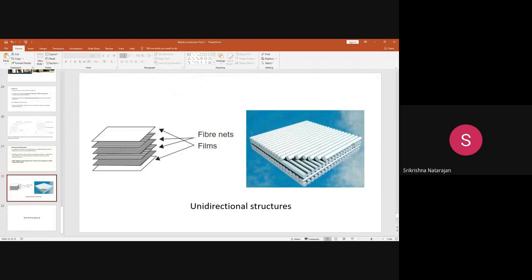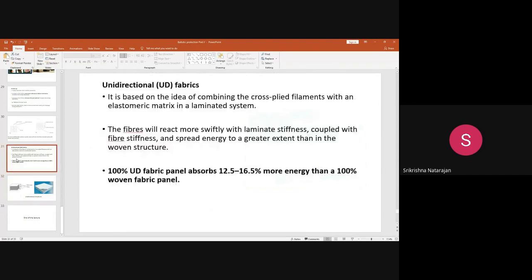In unidirectional composites, one layer you align in this direction and the other layer in this direction, and there is a repeat like the first 1, 3 and 2, 4 type of unidirectional fabrics. If you make a laminate out of it, this is a better kind of material. A composite like this has higher energy absorption, and energy dissipation is much higher when you compare it with using the woven structure alone.